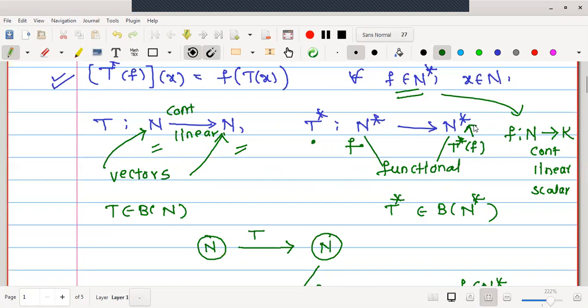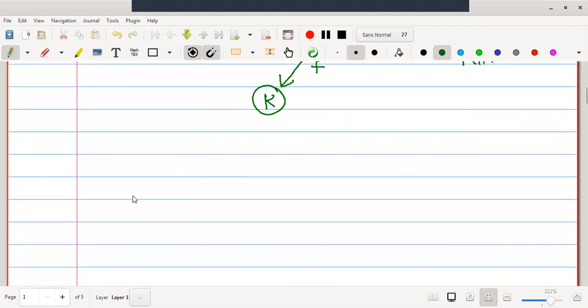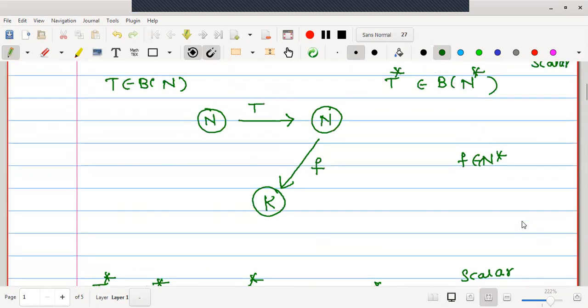If it is a member of N star, therefore, this is also a scalar valued continuous linear transformation, right? Here, T star is a mapping defined from N star to N star. Therefore, if I take an arbitrary functional in N star, the T star image, T star of f, will be a member of N star. And if it is a member of N star, T star of f must be defined from N to K, having the property that it is scalar valued, continuous, and linear.